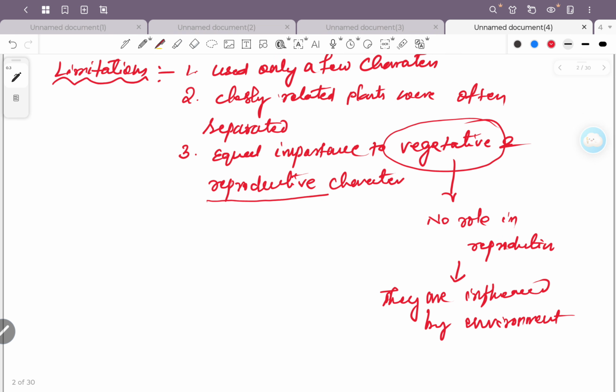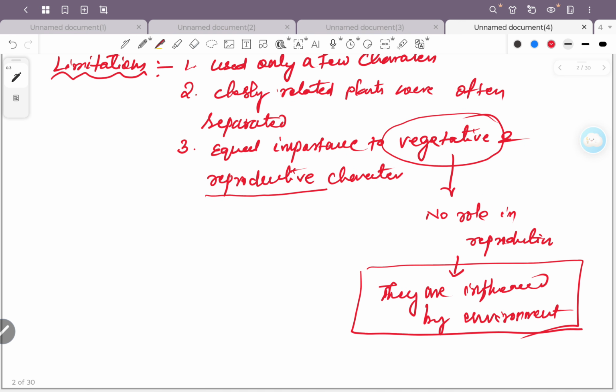When there is scarcity of water, the leaf becomes flexible. So there is no rigidity in the leaves, so you cannot consider these vegetative characters for classification because they are influenced by environment. This is a very important point. Then comes natural classification.